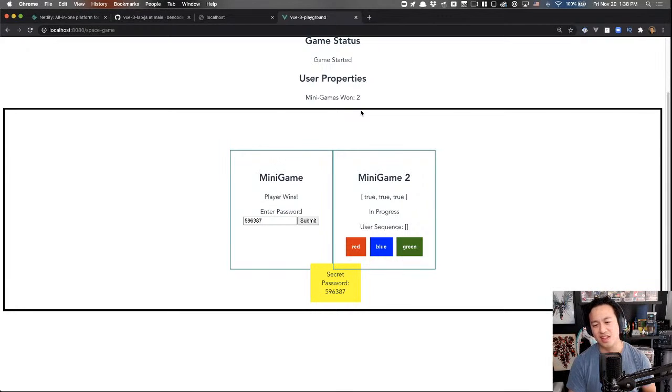So, okay, for the third mini game, gosh, I need to think about this. So we have a basic color sequence game. We have a really simple enter password game. And one game I do really like, so for those who played Among Us, this might feel a little bit inspired, is the game where you have to match the different colored wires. You just have to drag them across. And so I'm not gonna lie, I think that I might go ahead and do that. It might be a little bit complicated to do, but that's okay. That would make this kind of fun.